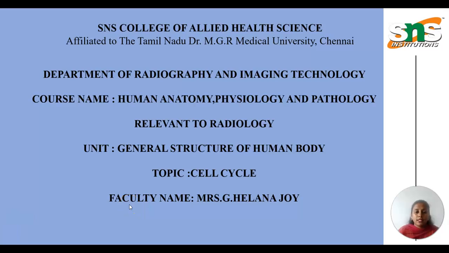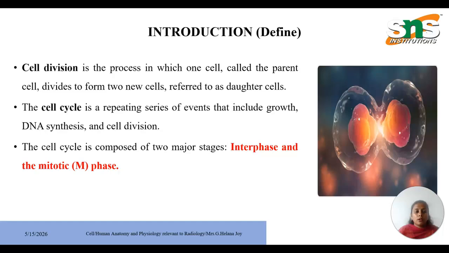Hello all. In this video, we are going to discuss the cell cycle. Cell division is the process in which one cell, called the parent cell, divides to form two new cells referred to as the daughter cells. The cell cycle is a repeating series of events that include growth, DNA synthesis, and cell division.